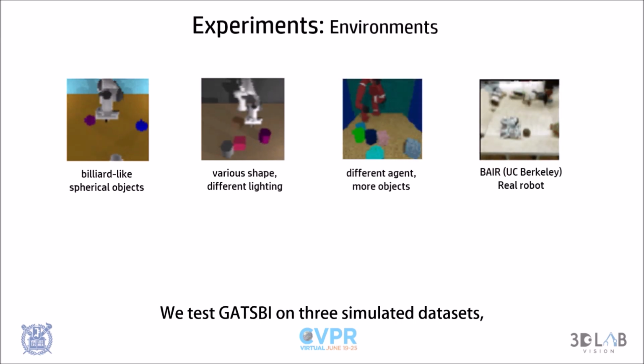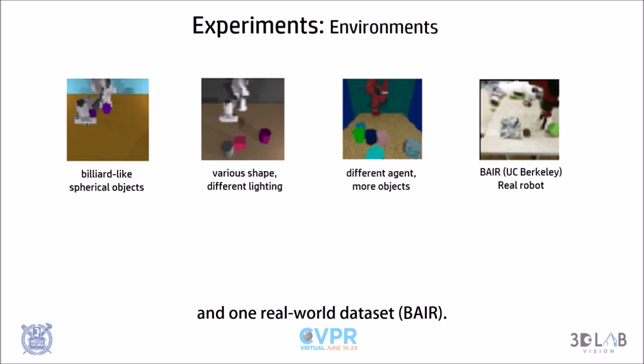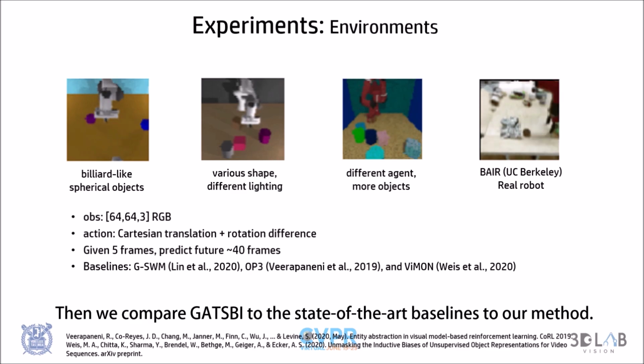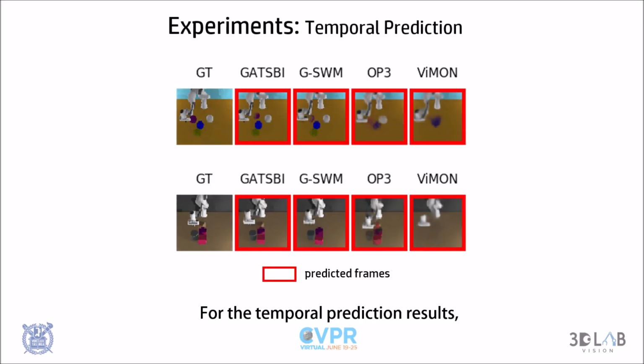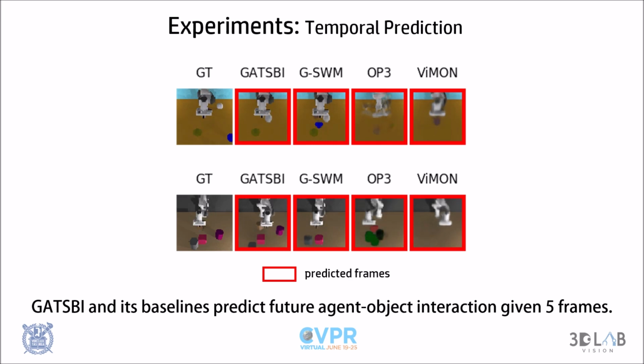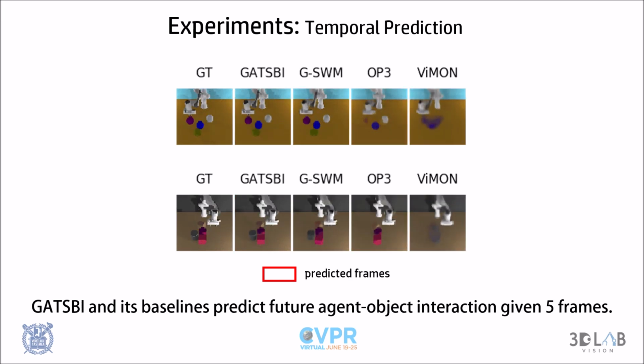Now we show the experimental results. We test GATSBI on 3 simulated datasets and 1 real-world dataset, and we compare GATSBI to state-of-the-art baselines. For the temporal prediction results, GATSBI and its baselines predict the future agent-object interaction sequence given 5 frames.